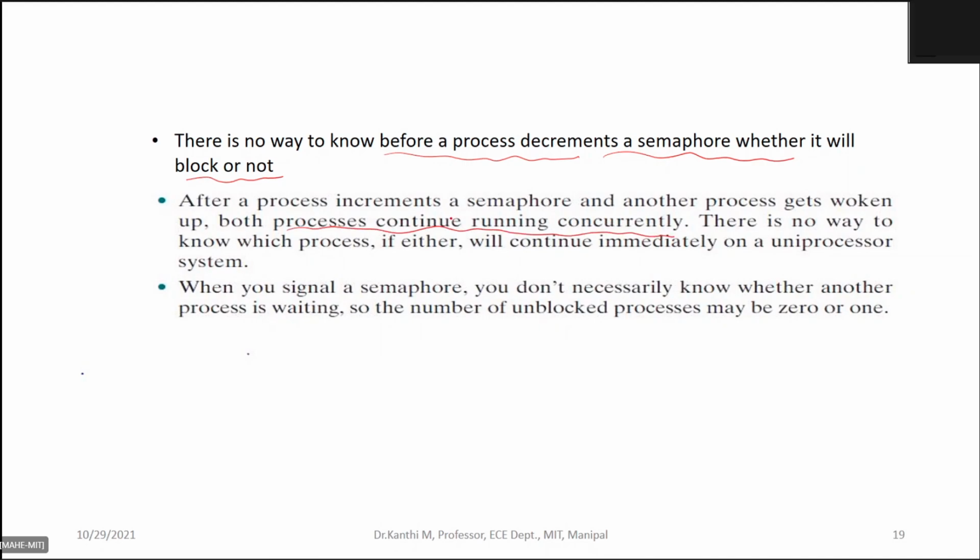So there's no way to know which process is used. This is in the uniprocessor system. Whatever theory aspects we are studying, we're not touching upon the multiprocessor system. It's only on the uniprocessor system because it is easy to understand.